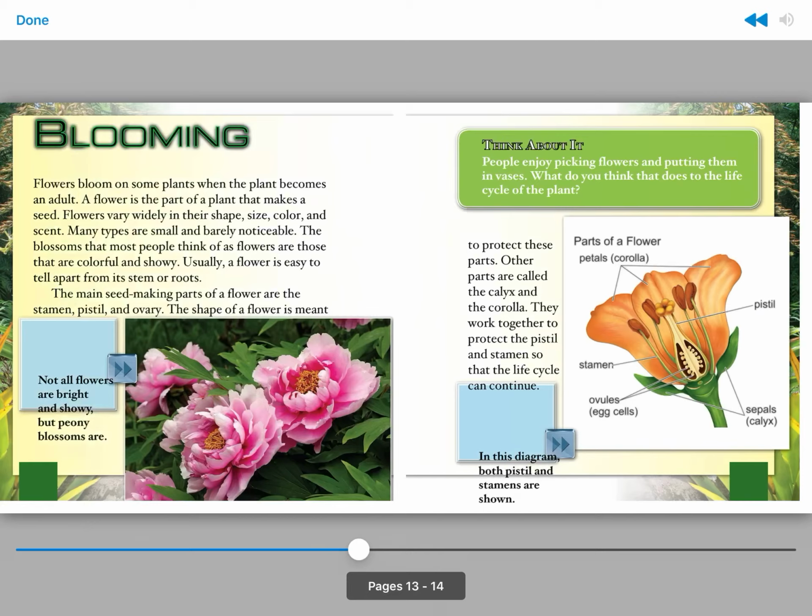The main seed-making parts of a flower are the stamen, pistil, and ovary. The shape of a flower is meant to protect these parts. Other parts are called the calyx and the corolla. They work together to protect the pistil and stamen so that the life cycle can continue.